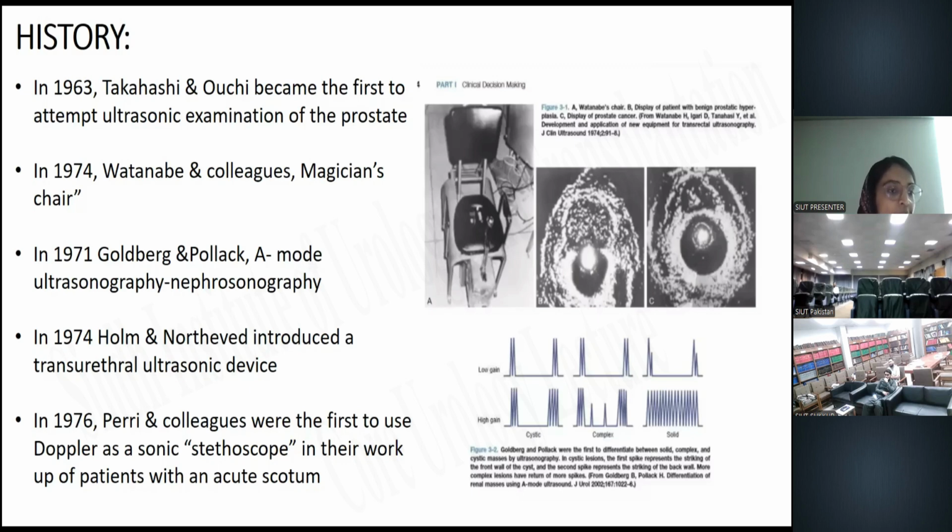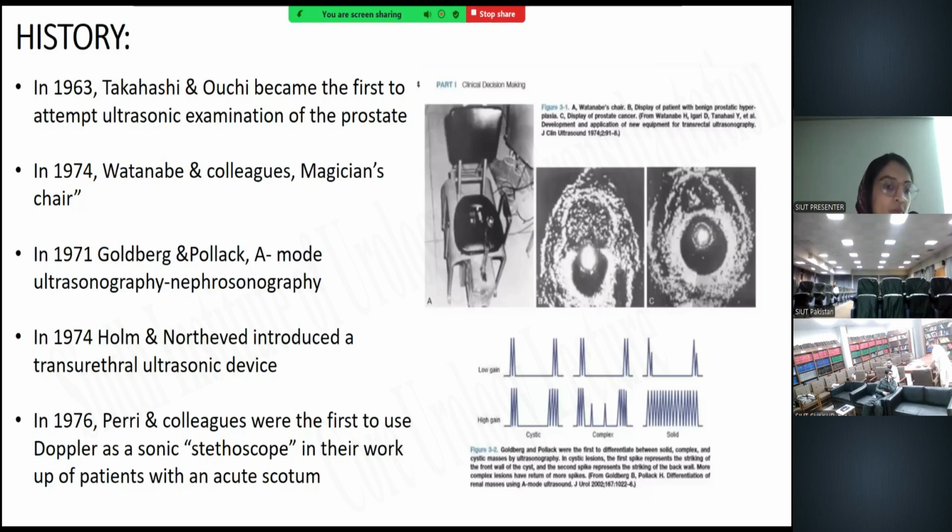Watanabe and colleagues demonstrated a radial scanning of the prostate and the bladder, which demonstrated multiple abnormalities of the prostate and the bladder, and they produced a chair. They basically built a chair which was known as the magician's chair. As we can see in this diagram, this is the picture of the magician's chair with a hole in the center of it. The patients were allowed to sit in this chair, and the transducer probe was passed through this hole into the rectum of the patient with the subsequent obtaining of these prostatic images.